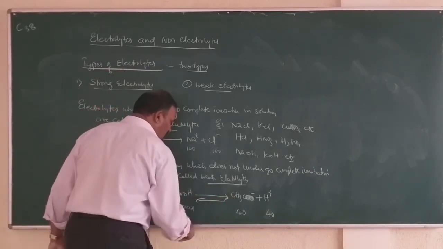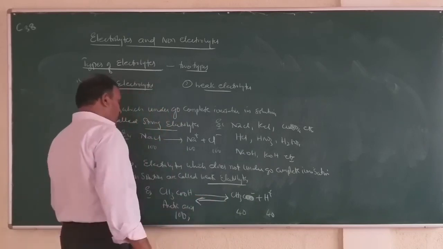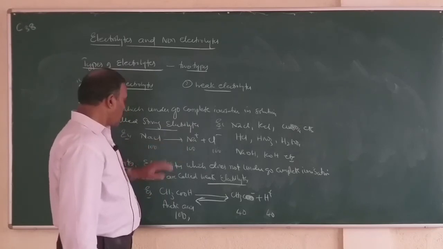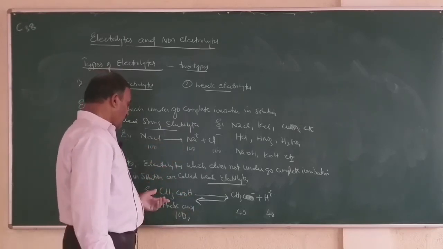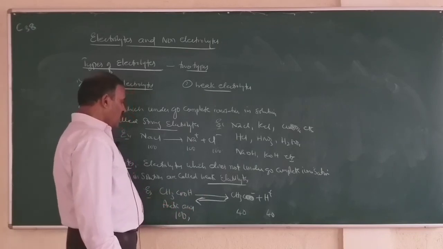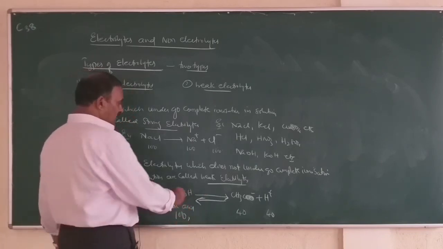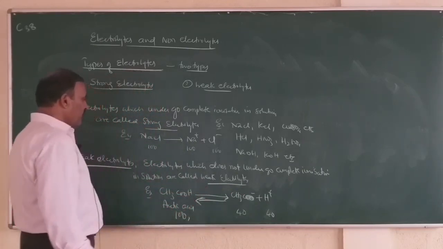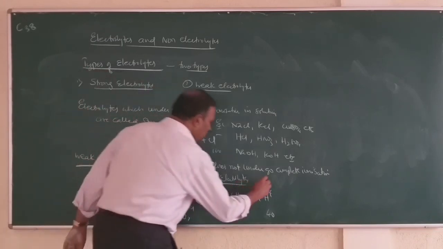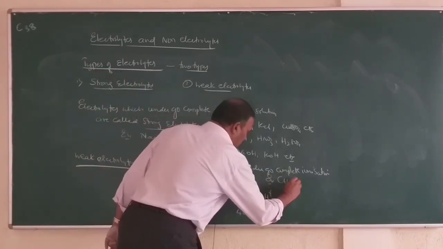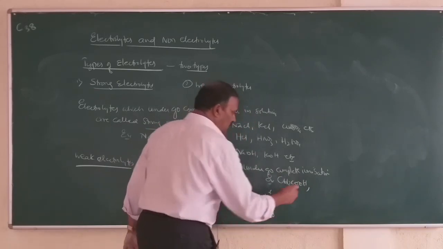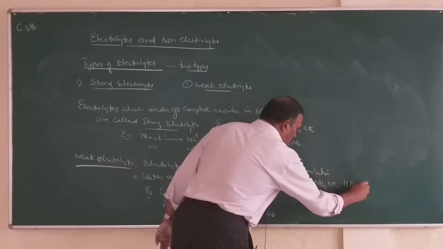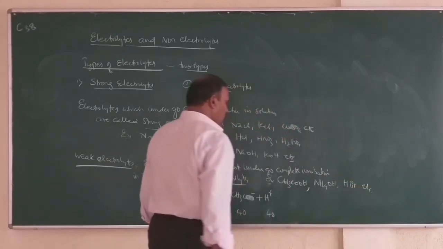For weak electrolytes, we will write in this form. So, if they undergo complete ionization, we will write single arrows. If they undergo incomplete ionization, we will write arrows in opposite directions. That means there exists an equilibrium between ions and undissociated molecules. Example, CH3COOH, acetic acid, ammonium hydroxide, hydrogen bromide, etc. are weak electrolytes.